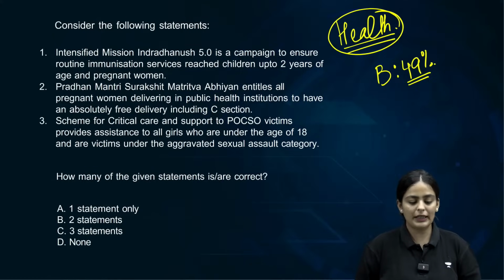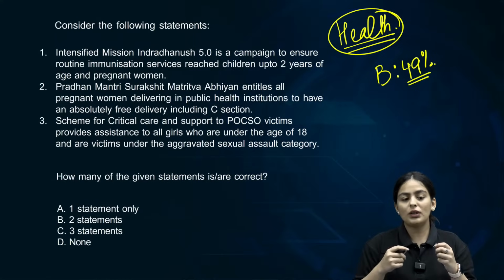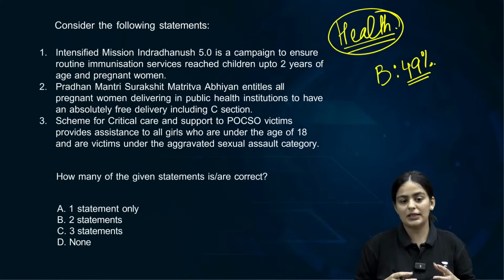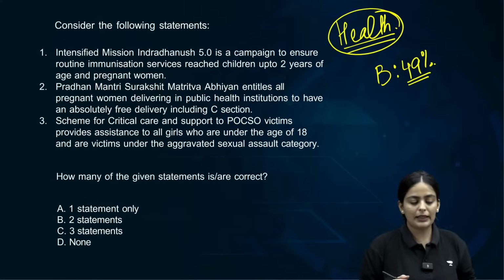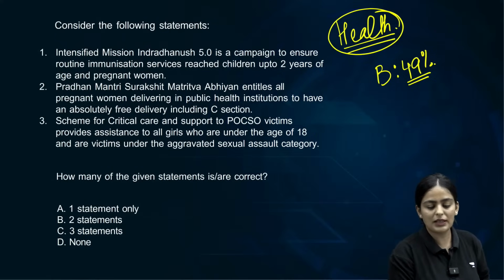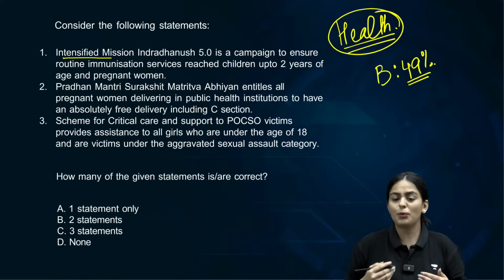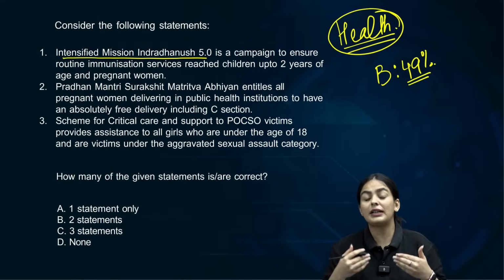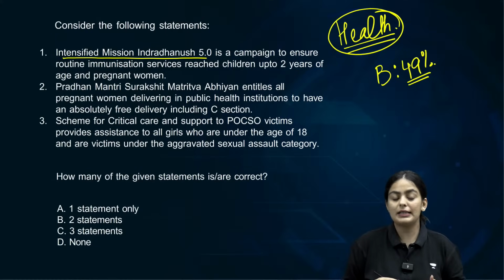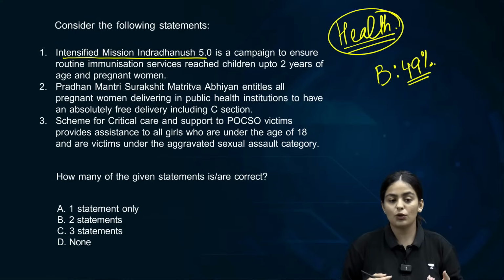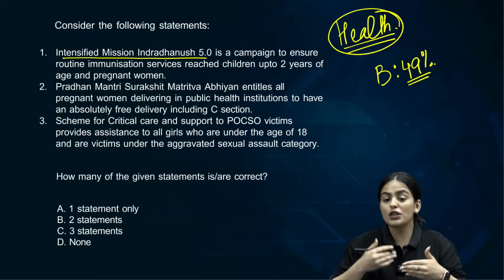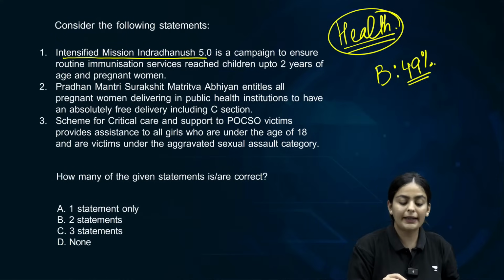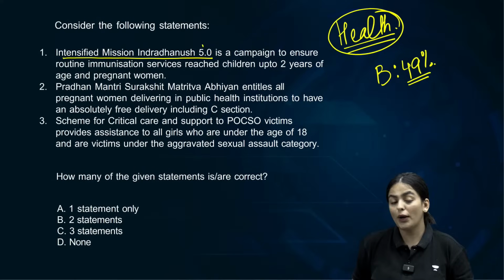The first statement is about the immunization program, more about the catching up of the immunization program. The national immunization program, which provides vaccines for 12 preventable diseases, is ongoing in India. Mission Indradhanush, or Intensified Mission Indradhanush, has been launched in multiple variants. Right now we are talking about 5.0.